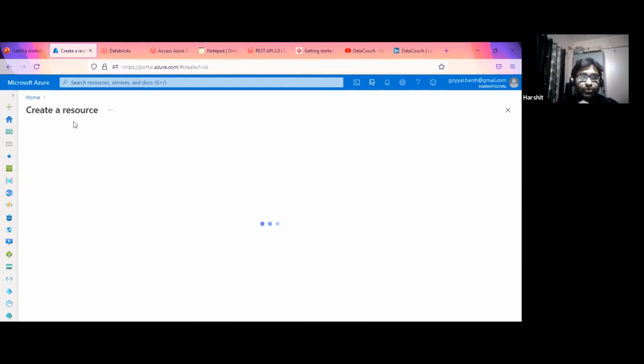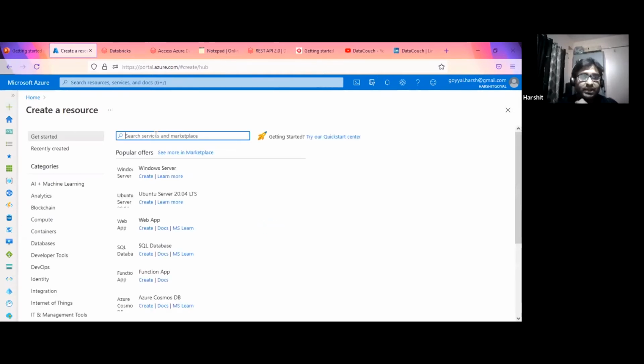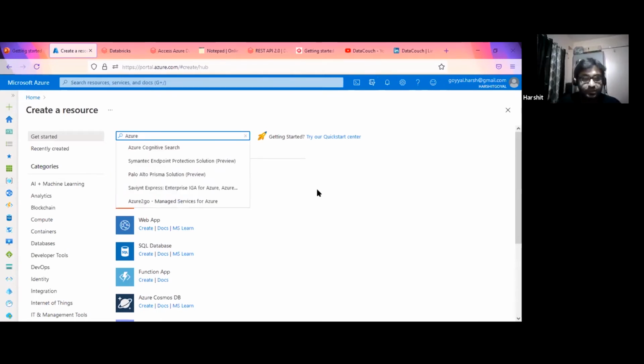So within the portal, what we have to do is create an Azure Databricks service. That service is basically the Azure Databricks workspace, and then we'll have a workspace to work on. So once you log into the portal, you just search for Azure Databricks.